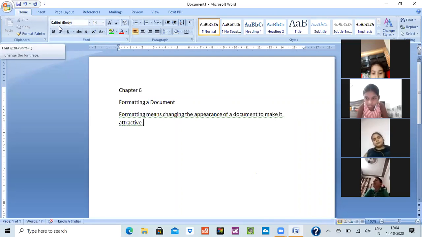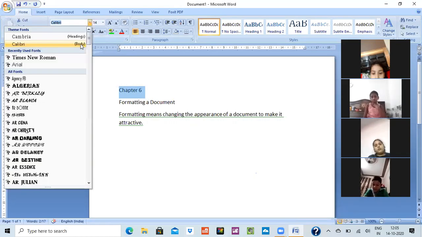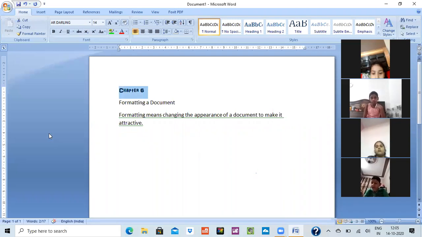See, over my mouse pointer it is Calibri Body. What we have to do, we have to select chapter 6. For example, I have to change this font. I'll go on the font style. I'll click whatever the style which I would feel like. See, I am feeling like this. I have changed the style.